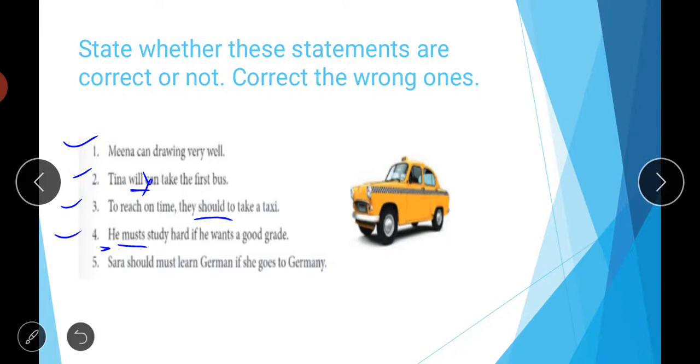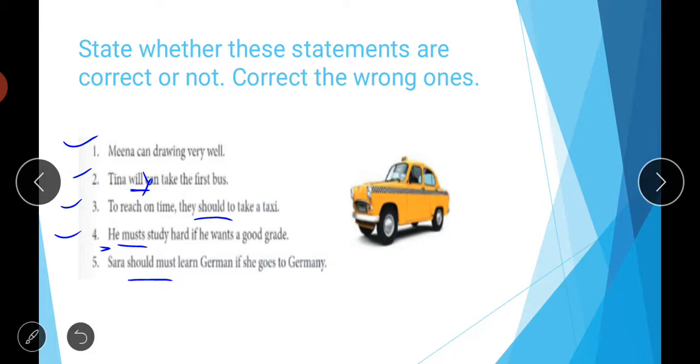Then fifth is Sarah should must learn German if she goes to Germany. So again if you notice students, they have used two modals together here. Should and must, they have used two modals. Now see, there is no need of writing should here, we can use must. Why? Because Sarah must learn German if she goes to Germany.